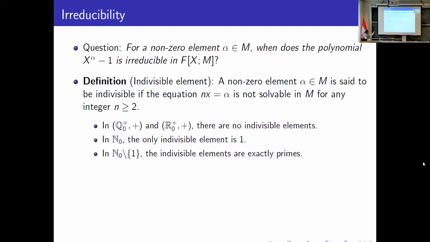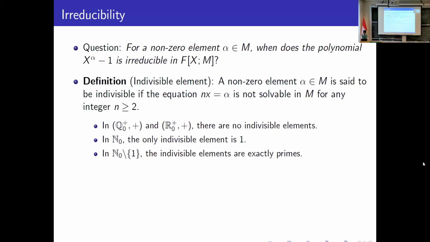A non-zero element alpha in M is said to be indivisible if it cannot be written as n times x for some natural number n greater than or equal to 2 and x in M. For example, if you consider the monoids Q0 plus and R0 plus, there are no indivisible elements. In N0, the only indivisible element is 1. And if you exclude 1 from that monoid, that is N0 with 1 removed, the indivisible elements are exactly the primes.